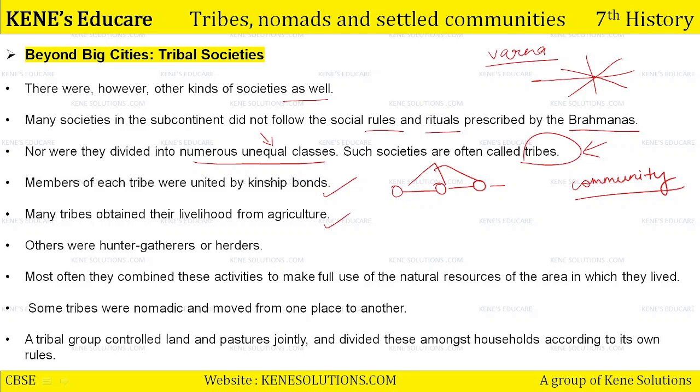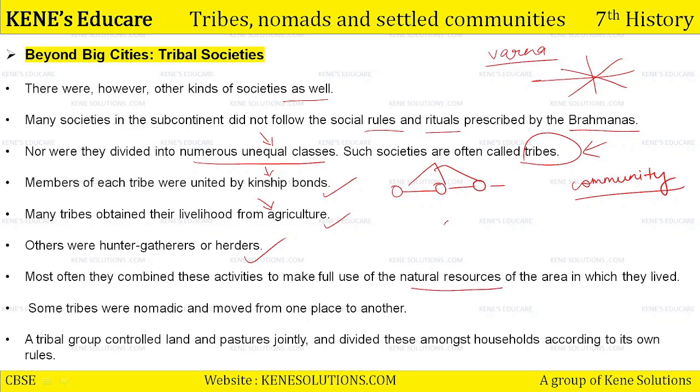They had their bond based on kinship. They had their livelihood majorly from agriculture. All others were hunter gatherers or herders as well. Most often, they combined these activities to make full use of natural resources of the area in which they lived.